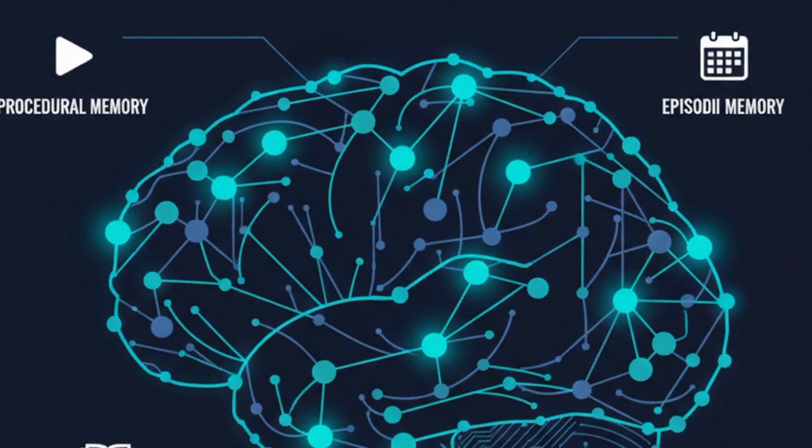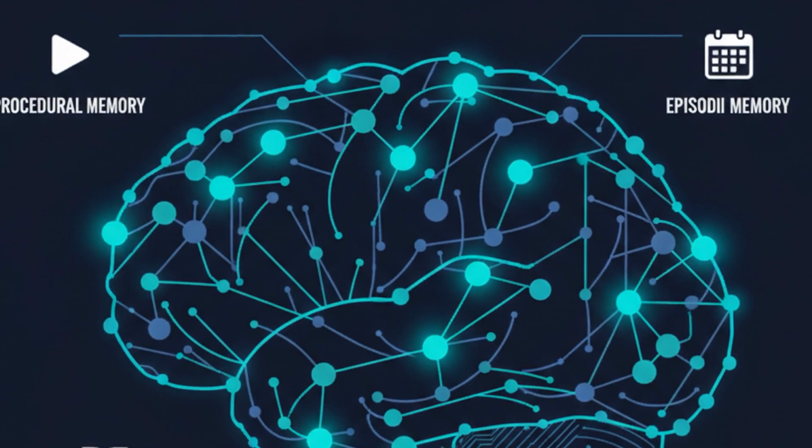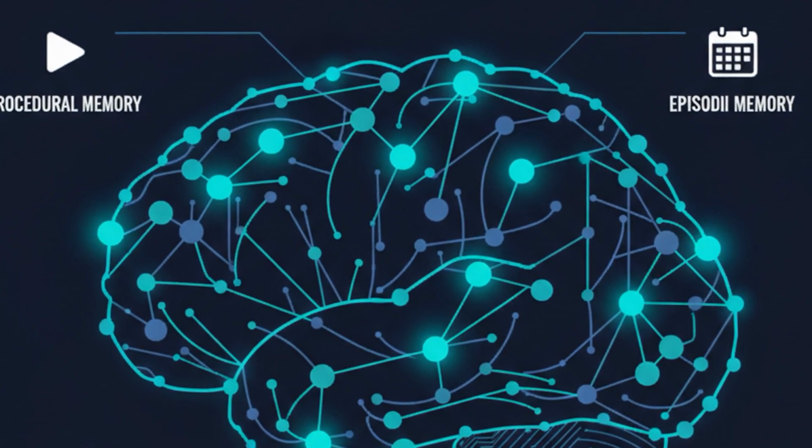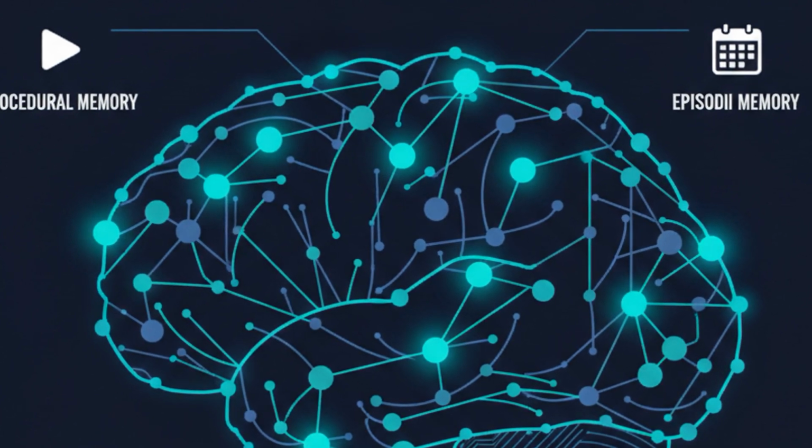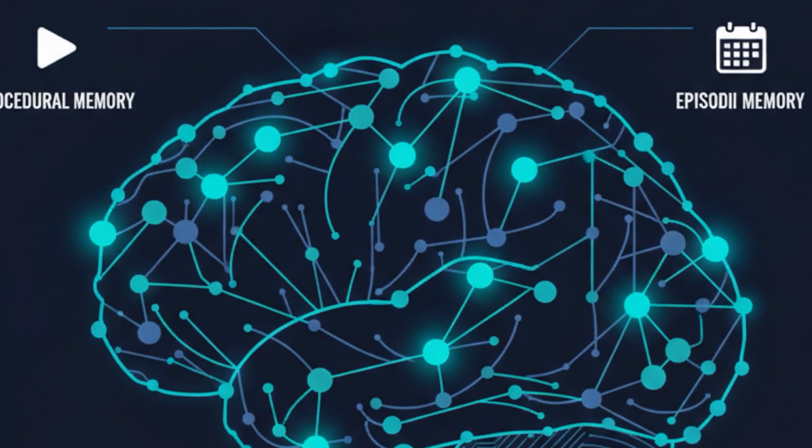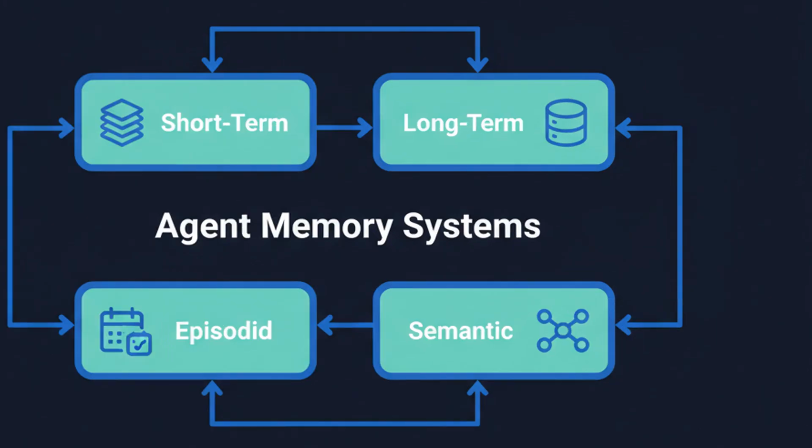Today, we're fixing that. We're building agents that remember not just what was said, but what it means, when it happened, and how it connects to everything else they know. Before we write a single line of code, let's establish our mental model. AI agent memory isn't one thing. It's 4 distinct systems working together.